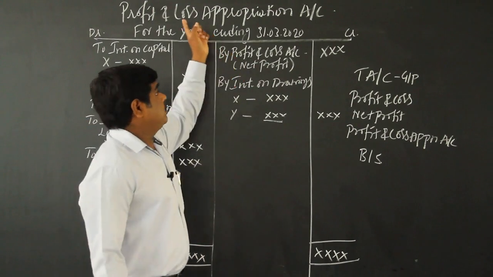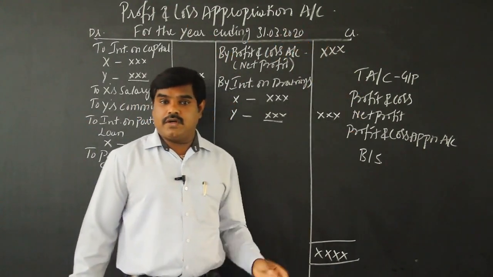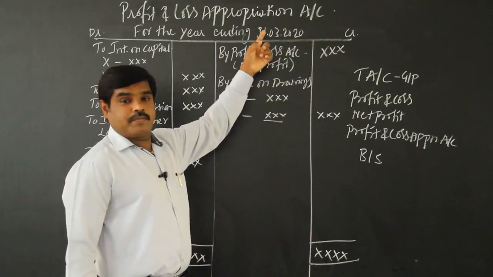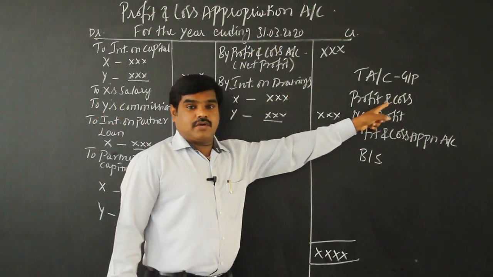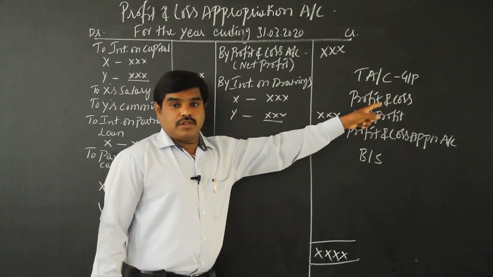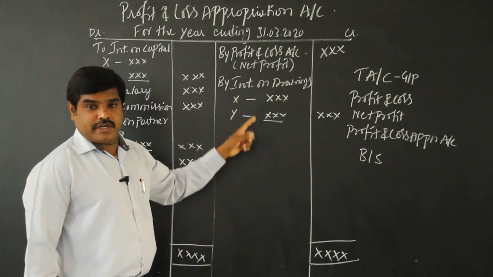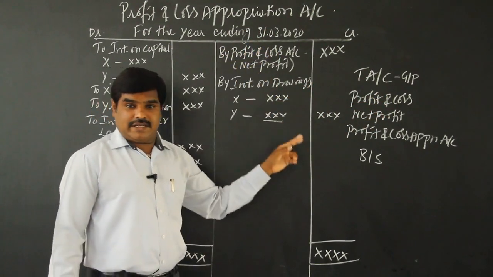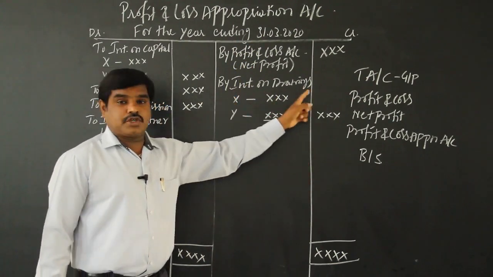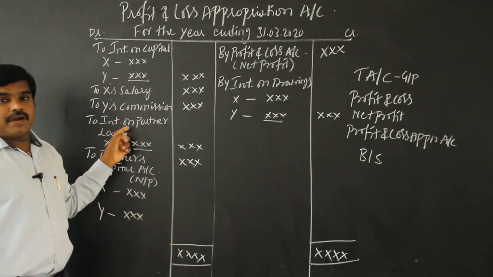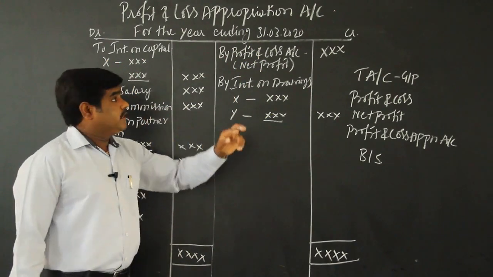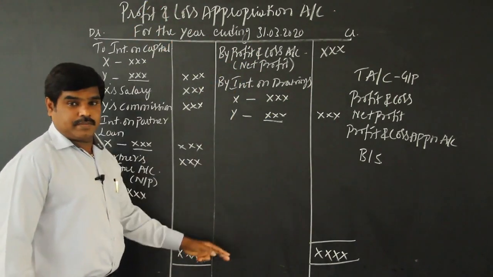Okay, I repeat again, profit and loss appropriation account is the extension of profit and loss account, and it shows how the profit of the firm will be distributed among the partners after taking some adjustments like interest on drawing, interest on capital, salary paid to partner, commission paid to partner, etc. Okay, so this is the pro forma of profit and loss appropriation account.